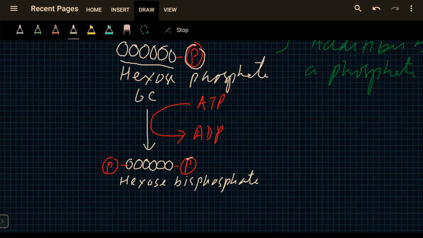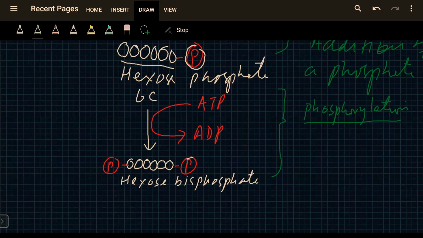Okay, so this is also phosphorylation. What is the importance of this phosphorylation?